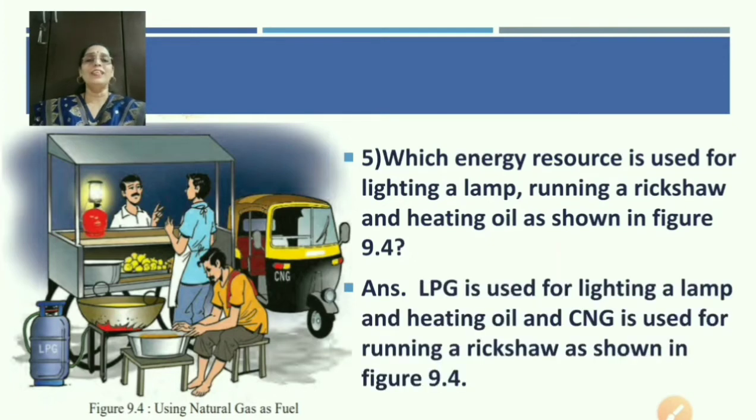And the answer is LPG is used for lighting a lamp and heating oil, and CNG is used for running a rickshaw as shown in figure 9.4.